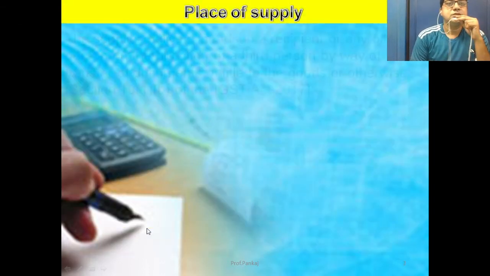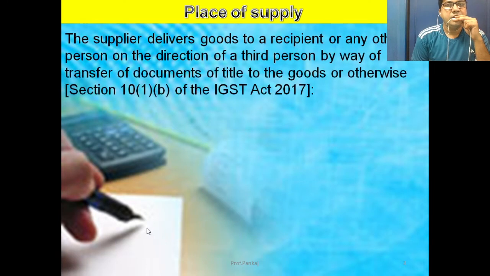Next, the supplier delivers the goods to a recipient or any other person on the direction of a third person by way of transfer of document of title of the goods or otherwise. This is section 10 subsection 1 clause B of the IGST Act 2017.